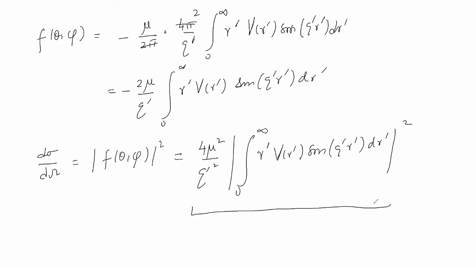Now what I have told you, that this potential V r prime, since we don't know a macroscopic system from inside, we try to work out with different forms of the potential, and I think I have spoken about it so many times.